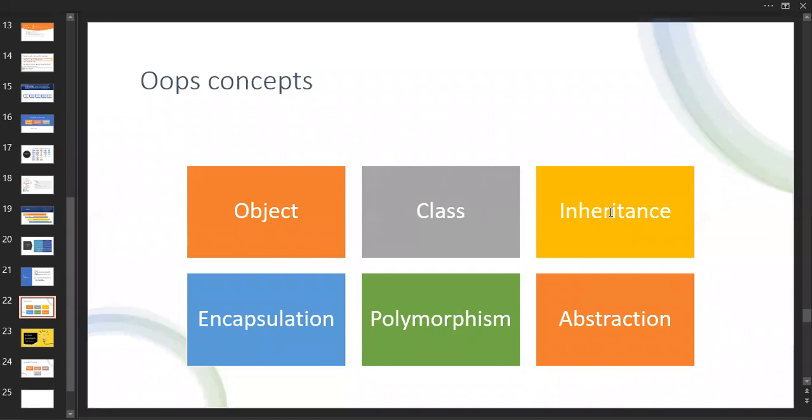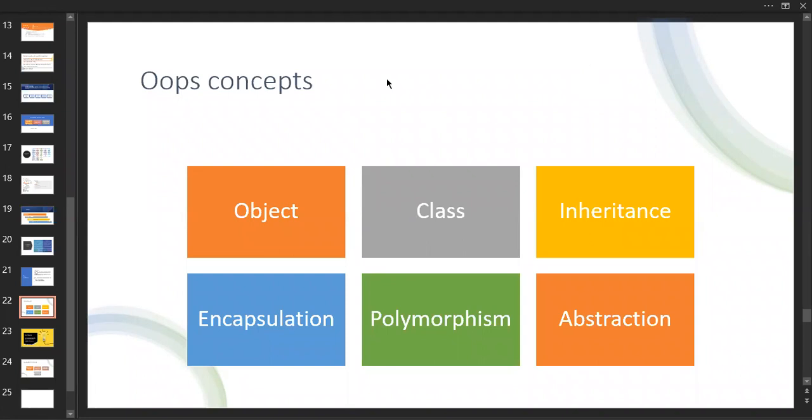The first one is inheritance. I will give a general definition of all these things, and then we will have a detailed explanation for each of these four remaining topics. First of all, inheritance. Inheritance means that there are a parent class and a derived class, or child class. There are three words for the class.